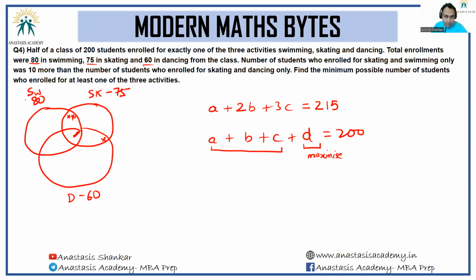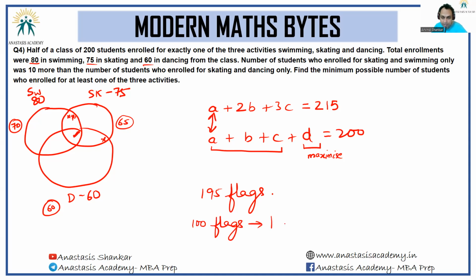So let's see how many flags from swimming I am left with. 10 are already gone, so 70 flags here. From 75, 10 are already gone, so 65 here. And from dancing, all 60 flags I'm left with. So I'm left with 195 flags, of which I most assuredly know that 100 flags will get used up by people who are in exactly one. So 100 flags are gone to people who do exactly one activity.